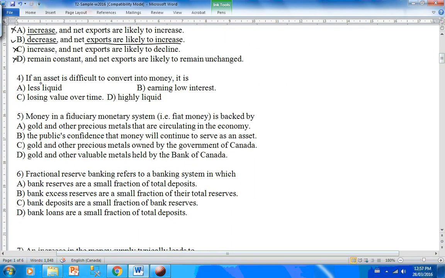Question 4. If an asset is difficult to convert into money, it is less liquid, earning low interest, losing value over time, highly liquid. I would go with less liquid, because the definition of liquidity is how easy an asset is to convert into cash.